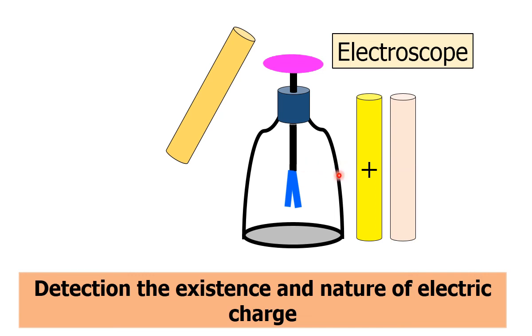If the electroscope already has positive charge, then the experimental body has the opposite charge. That means the experimental body is negatively charged.